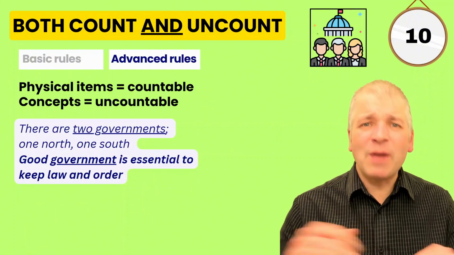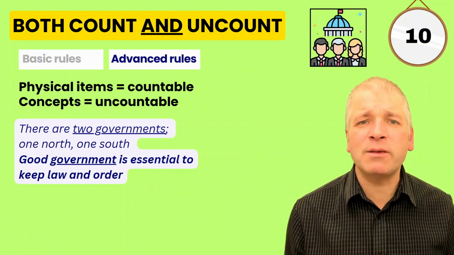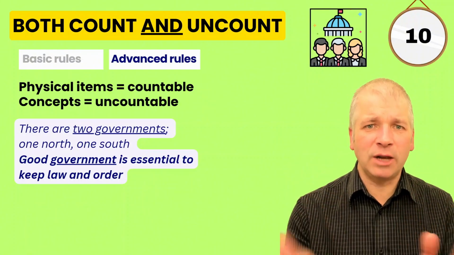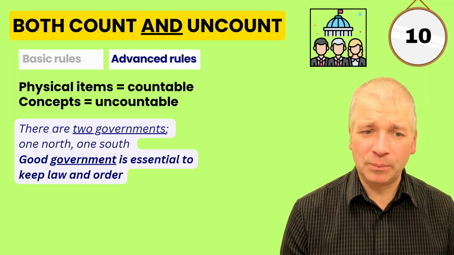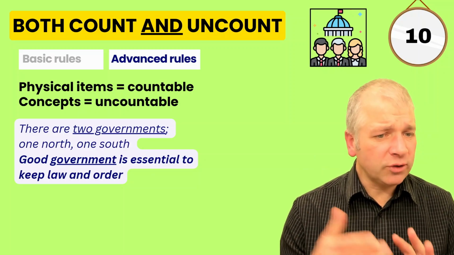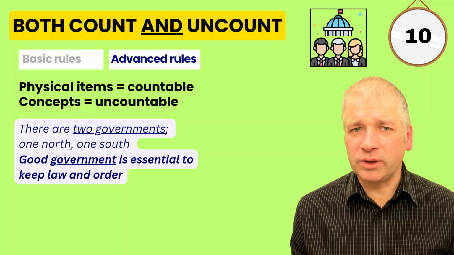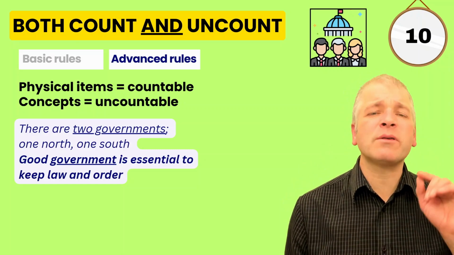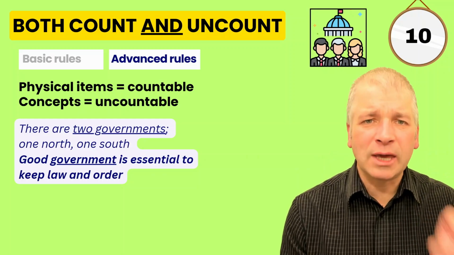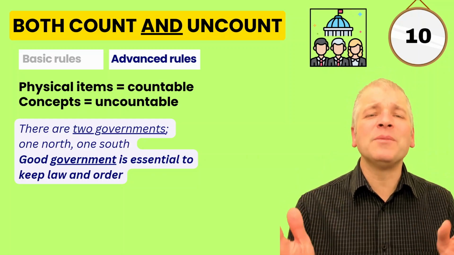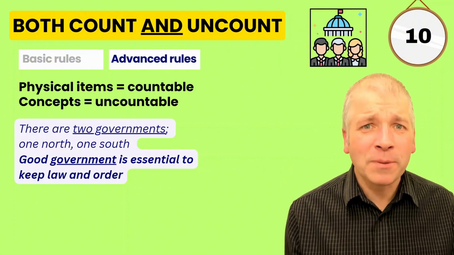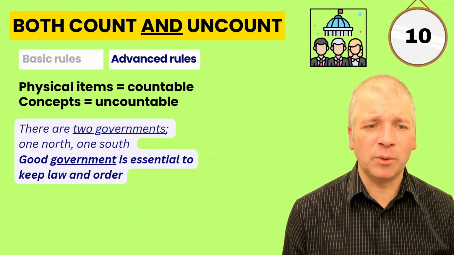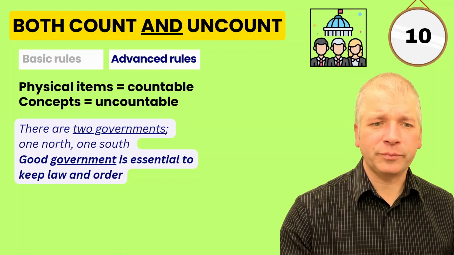Here we're talking about the actual people, the actual place, the actual group that run the country. 2 governments, countable. But in the second one, good government is essential to keep law and order. Here we're just imagining the concept of a government. We're not focusing on one specific government. We're thinking about government in general and what its purpose is. And now it's uncountable. Good government.